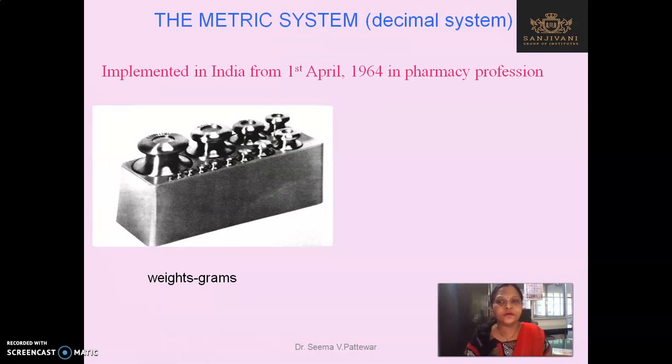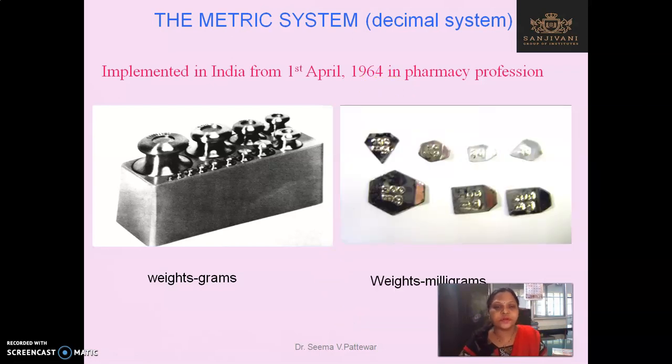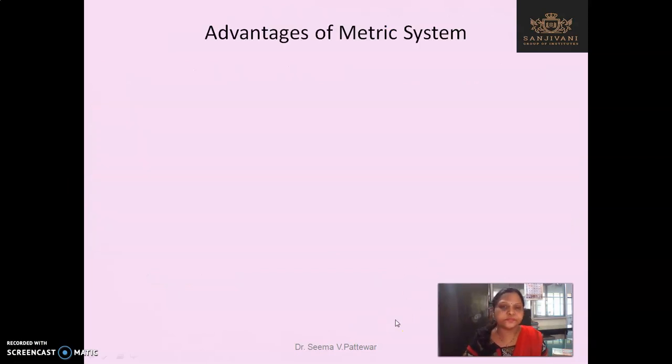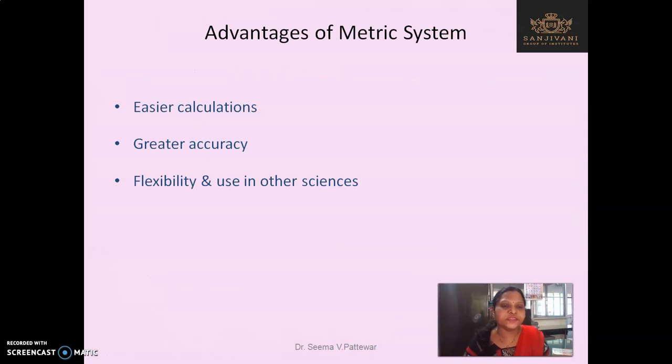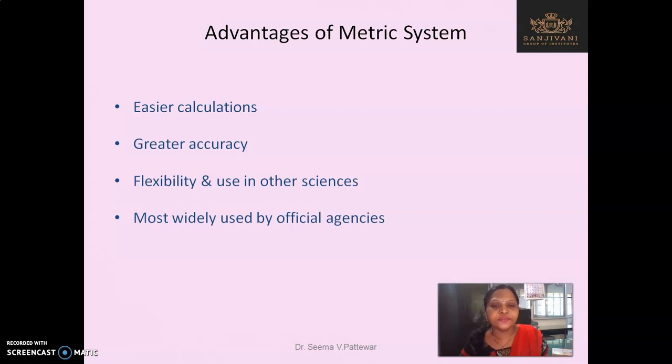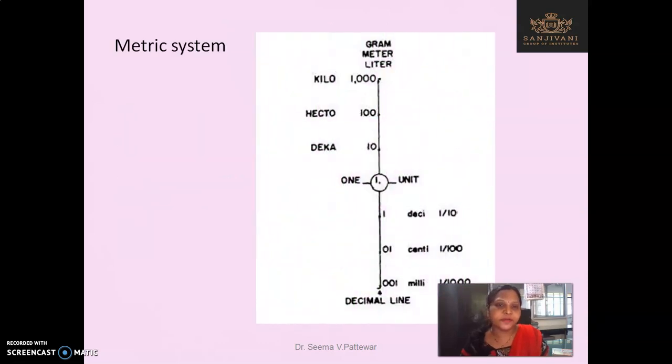Then today's system, that is the metric system, is also called the decimal system. It was implemented in India from 1st April 1964. So now we can use these types of weights. It is easy to calculate with the metric system, with greater accuracy, flexibility, use in other sciences, and it is most widely used by official agencies. These are the advantages of the metric system.